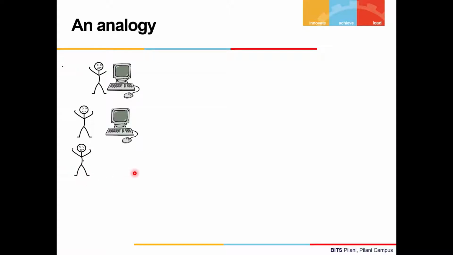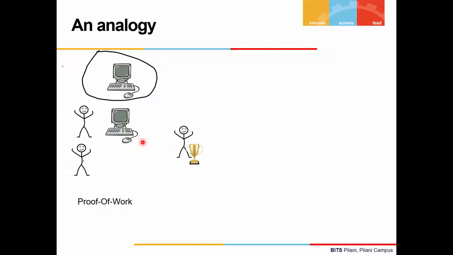Now the competition begins, and both players start searching for the solution to the puzzle. This process took days to complete, and at last, because player A had better chances of winning with his powerful computer, he won, and he's happy because he got the first prize. But player B is very sad because all the energy and investment that he put in has just gone to waste, as he was not able to get anything out of this. This is what we call the proof of work model.